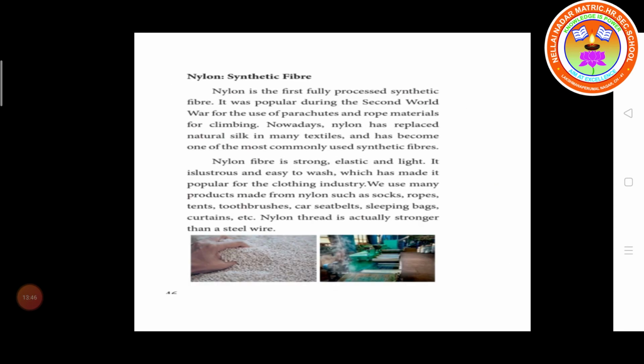Then the next fiber is nylon. Nylon is a fully synthetic fiber. It is the first fully synthetic fiber. It was popular during the Second World War for the use of parachutes and rope materials for climbing.